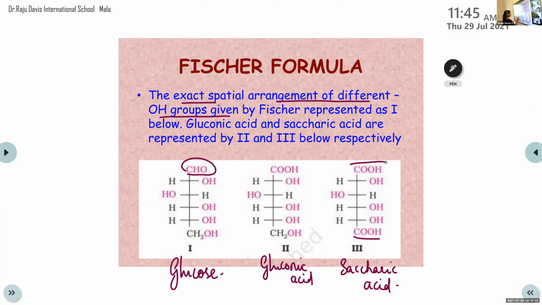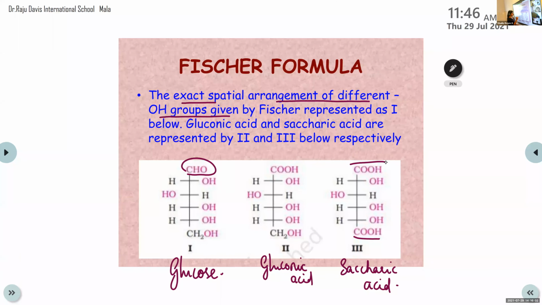You should write these OH groups on the same side as given in the image, okay? Do not shift this OH to the left side or right side. This is the actual structure of glucose. Starting from CHO, that is the aldehyde group, there is one OH group on the right side, H on the left side. Then in the third carbon atom, OH is on the left side and H is on the right side.